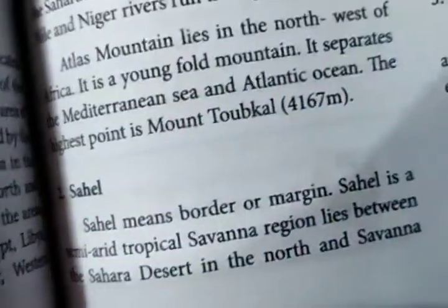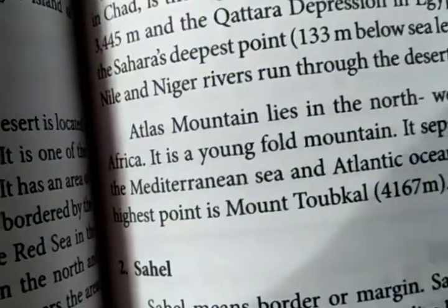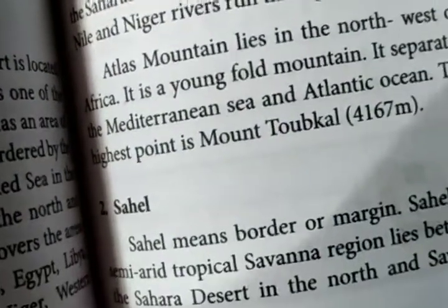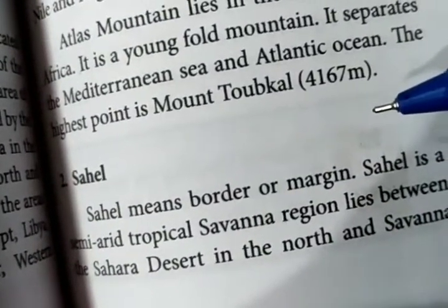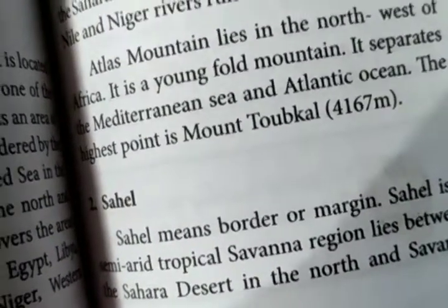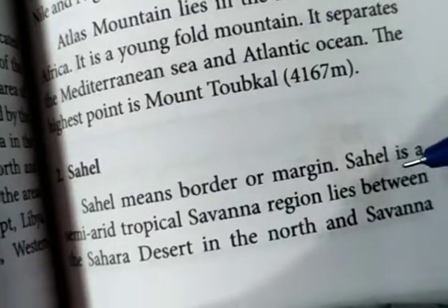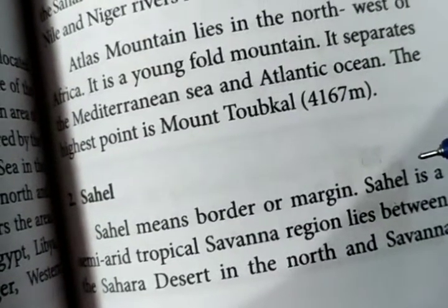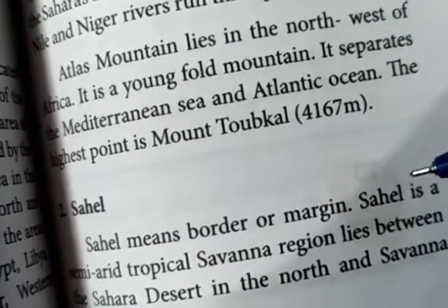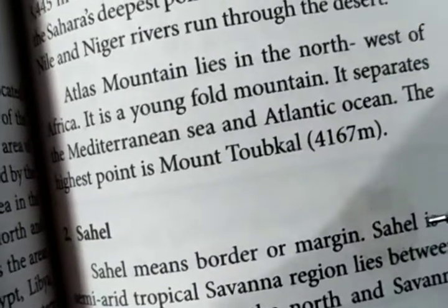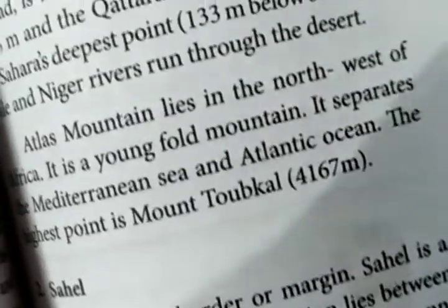Sahel means border or margin. Here the area of the Sahara is described, so you can go through these textbooks. The Sahel is a semi-arid tropical savanna region that lies between the Sahara desert in the north and savanna grassland in the south.